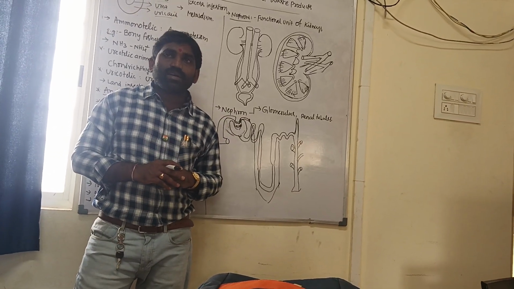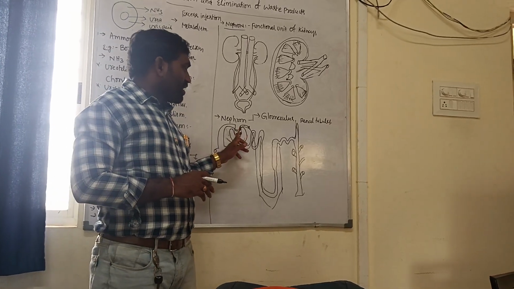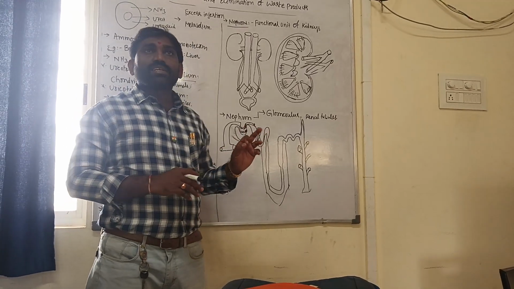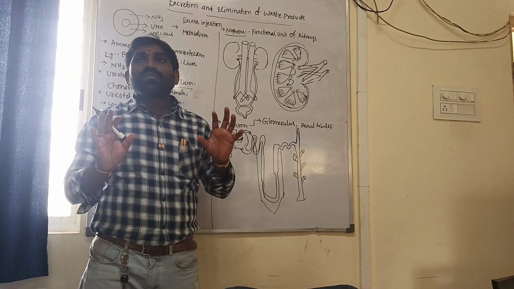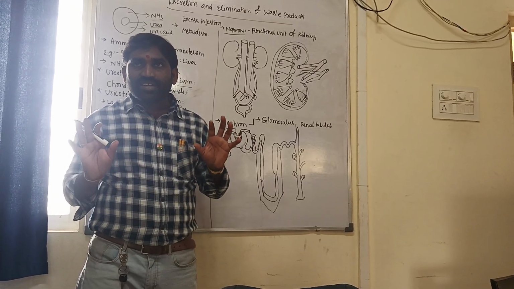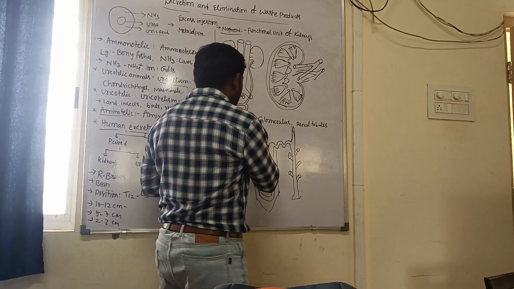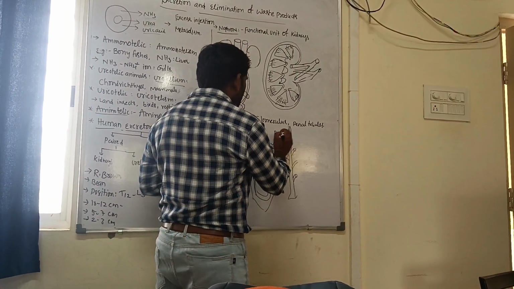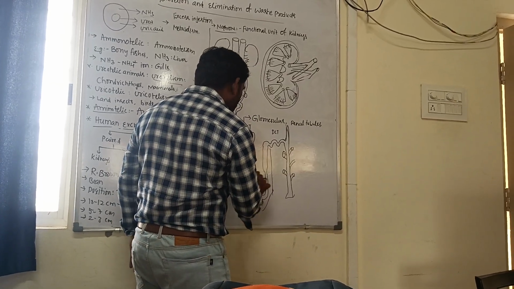Glomerulus along with Bowman's capsule we call the Malpighian body or Malpighian corpuscle. Next, this is the PCT. This is the DCT. This is the loop of Henle, the descending limb and the ascending limb.